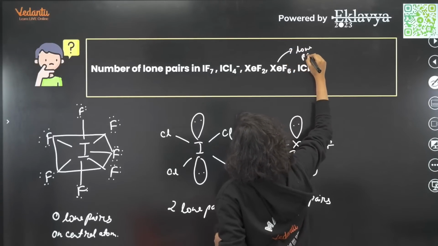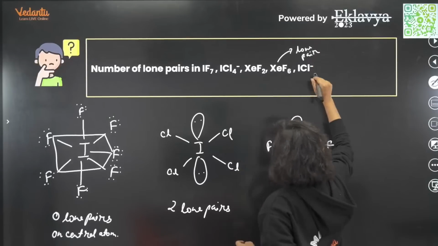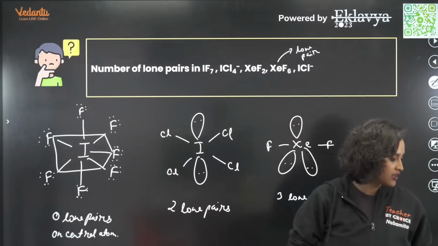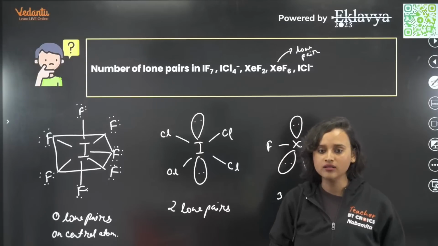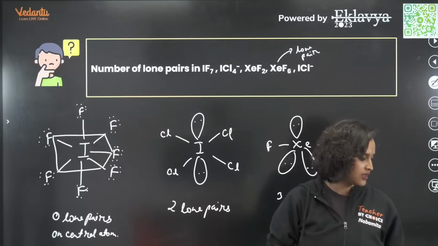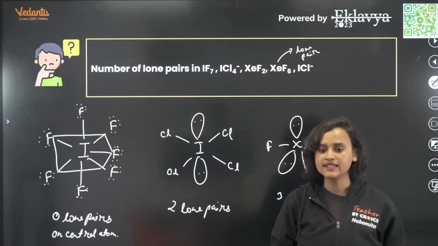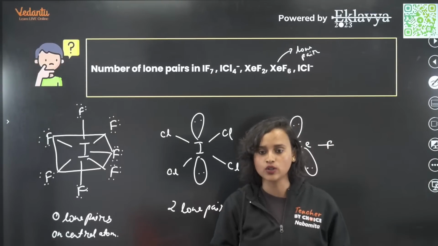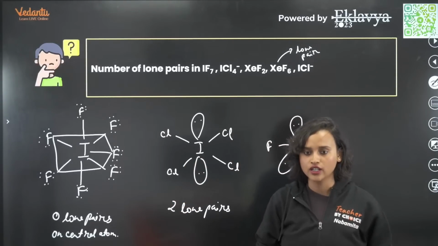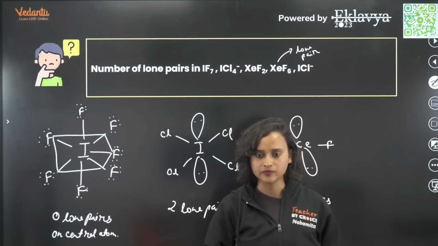Lone pair. Was it ICl minus only, or was it ICl2 minus? It should be ICl2 minus, right?